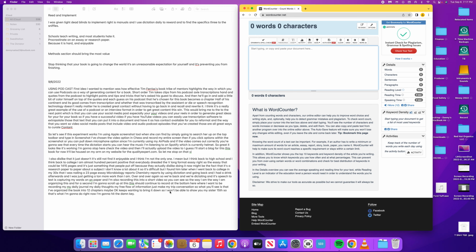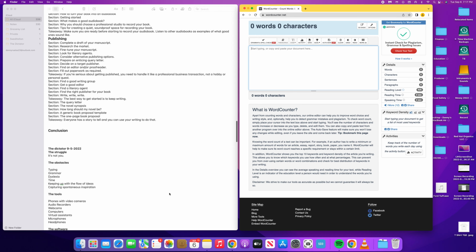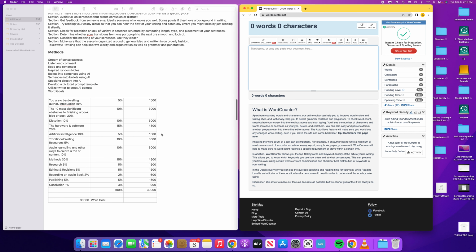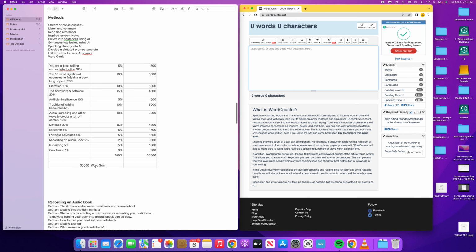I have a goal here, and I put a table in my notes. Essentially, I Googled how many words a typical self-help book has, and it was 30 to 70,000. It's my first book, so I'm not going to go for 70,000. I'm going to go for 30,000. I have my chapters listed here, and I weighted the importance of the information in this table. It breaks down how many words I need to write per section or per chapter, so I have an idea of when a chapter is going to be close to being done.